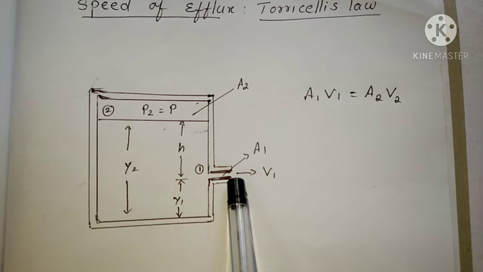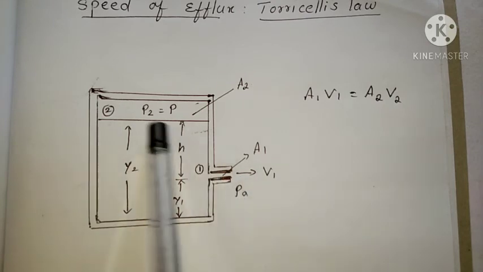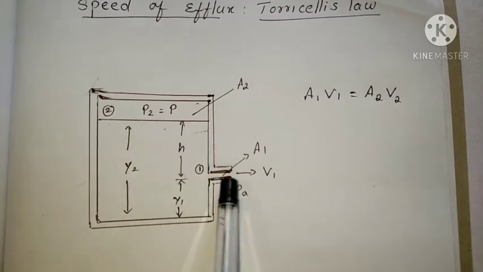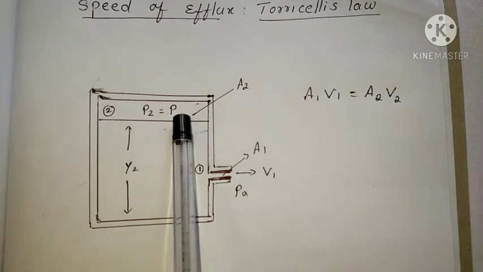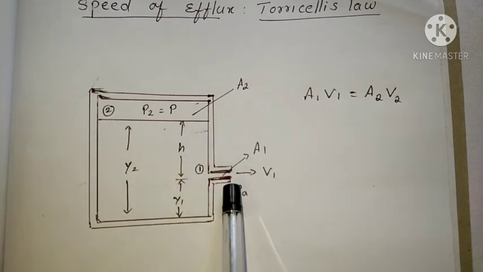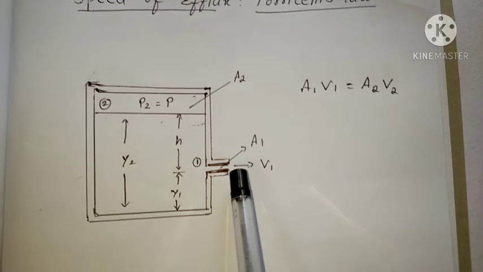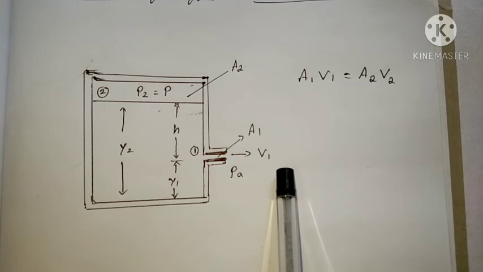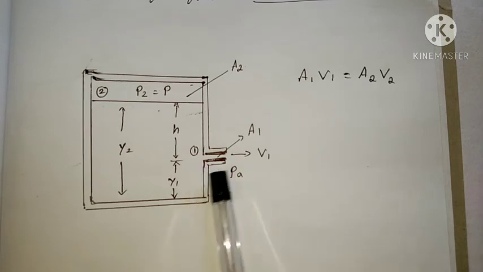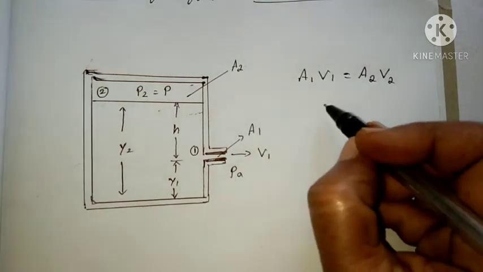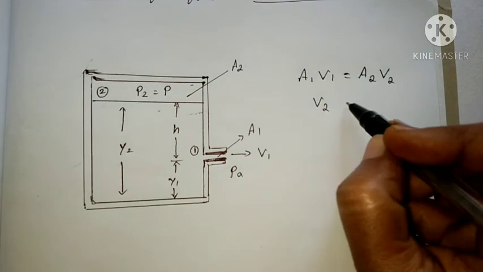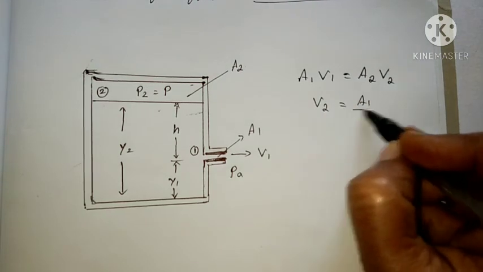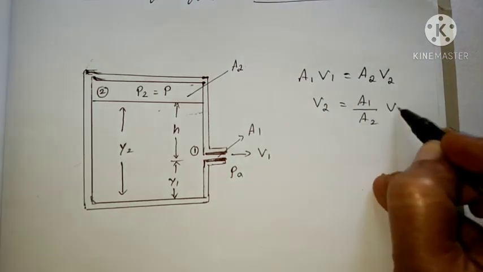Here the area of cross section at the two ends is different. That is, A2 is very much greater than A1. You know that when the area of cross section decreases, the velocity of the outflow of liquid increases and vice versa, according to the equation of continuity. So from this equation we can write V2 equals A1 by A2 into V1.